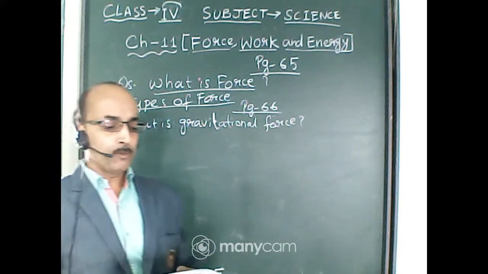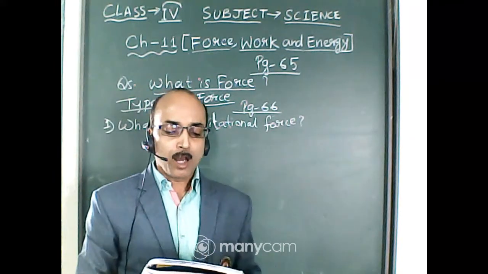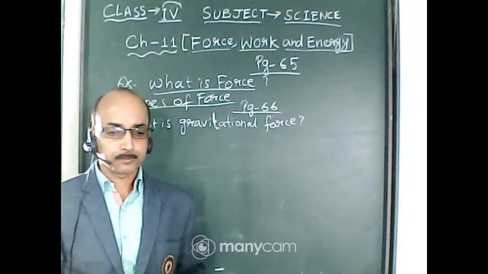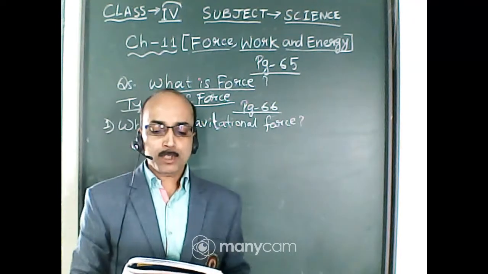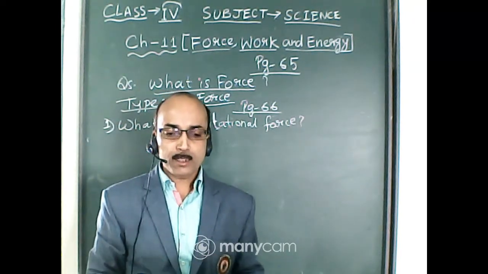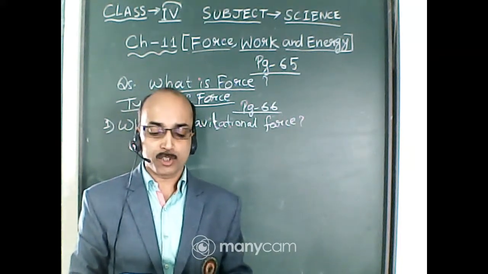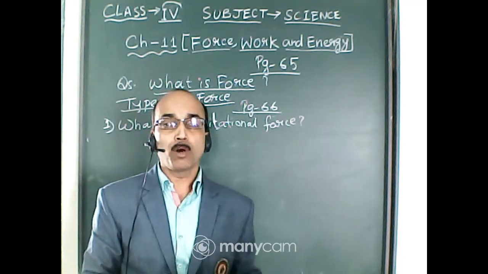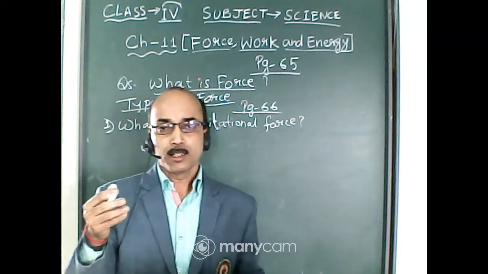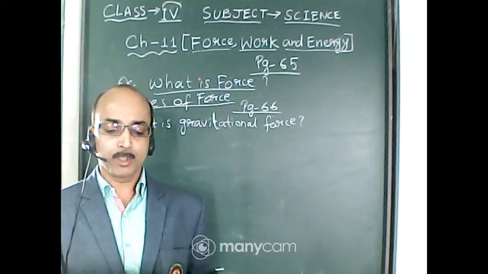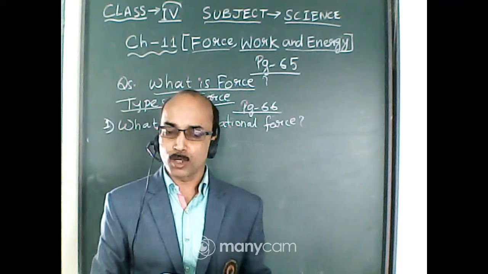See here, when we throw a ball upwards, it comes down on its own. Why does it happen? It happens because the earth pulls the object towards it. So when you are throwing the ball high up in the air, it comes down. Why does it come down? Because the earth is pulling the ball towards it.